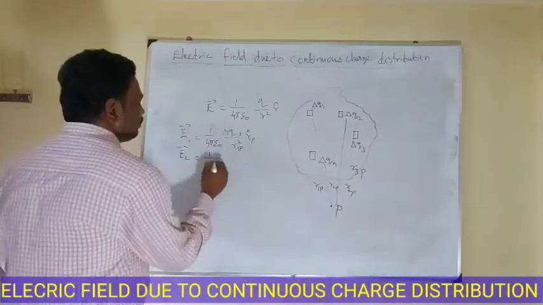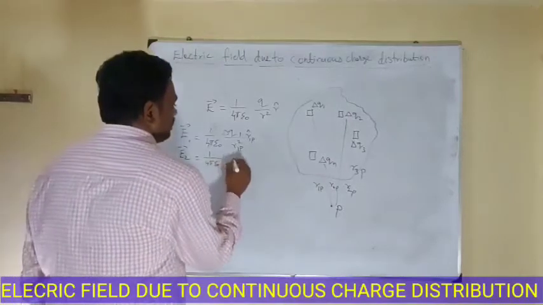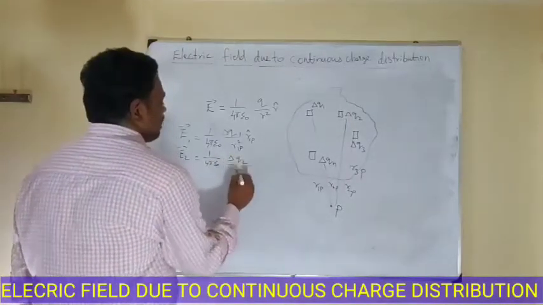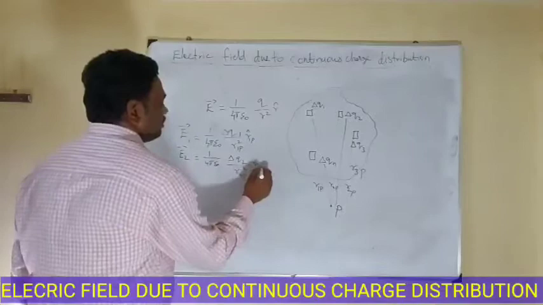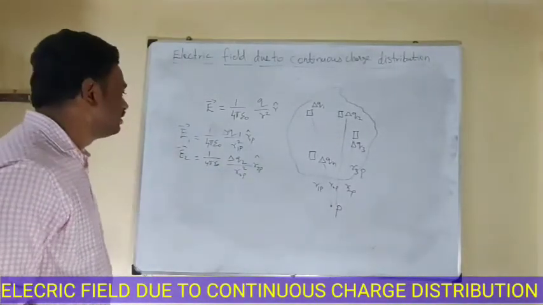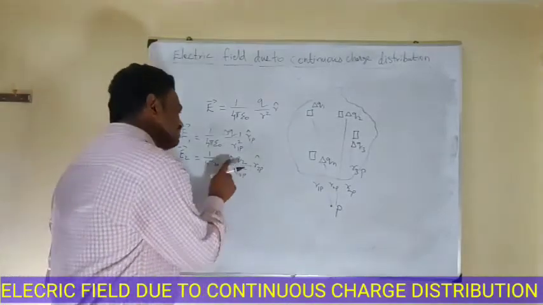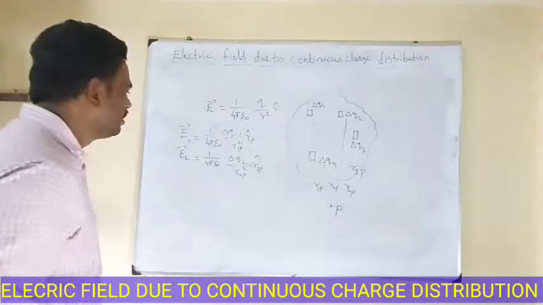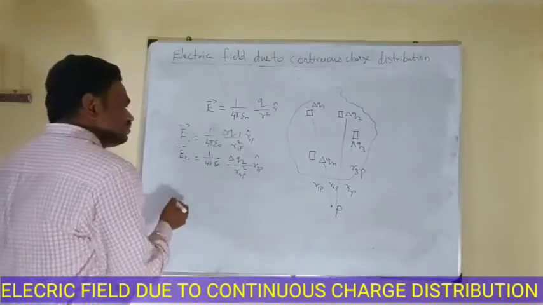So 1 by 4 pi epsilon naught into delta Q2 by R2p square into R2p cap. We can write this expression up to Rn, the same equation. We just have to change the value of delta Q. Okay, now I'm going to use the superposition principle.